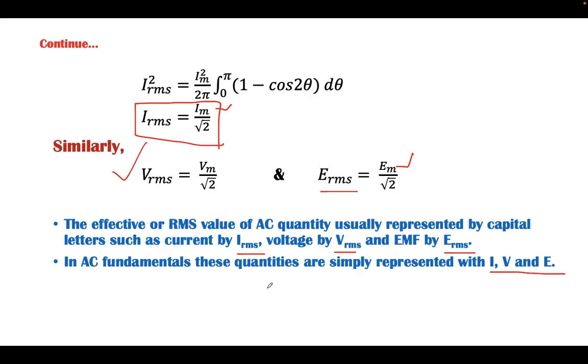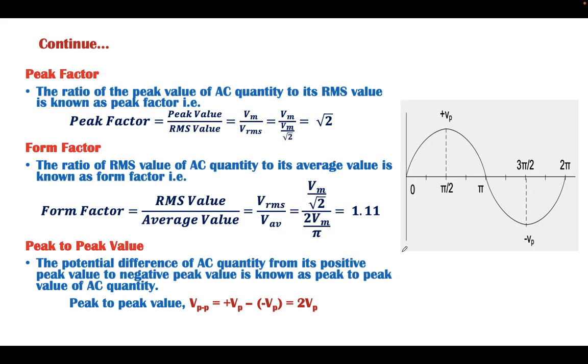If the quantity is written in small letters, then it is the instantaneous value. Instantaneous value is always written in small letters, whereas RMS value is always denoted by capital letters.